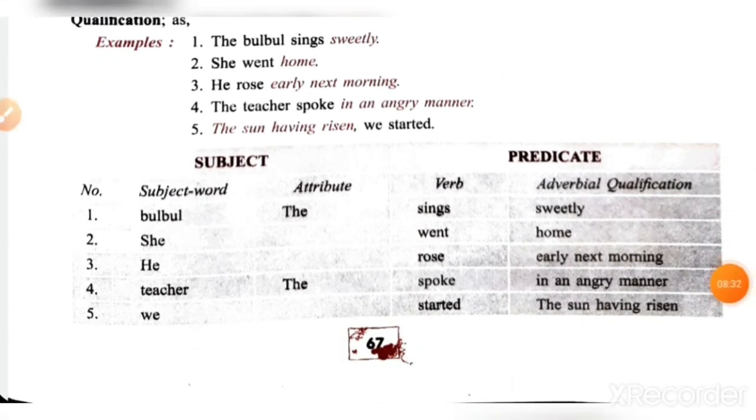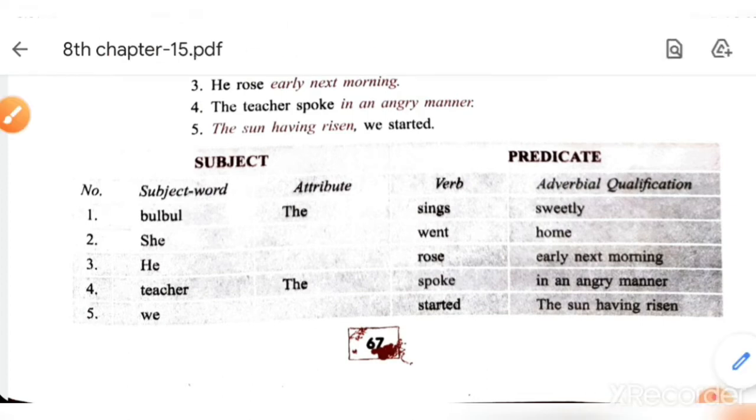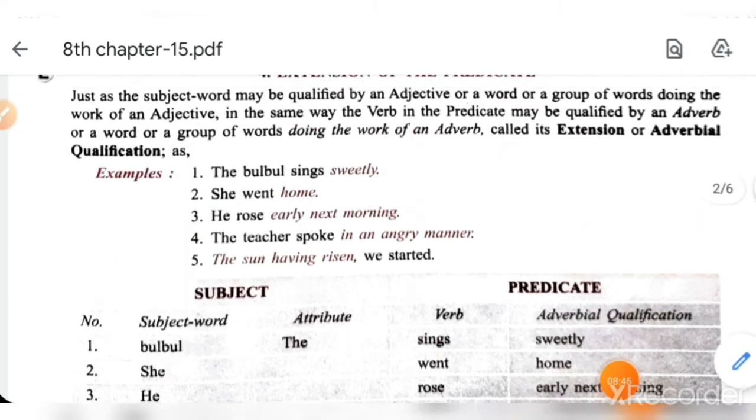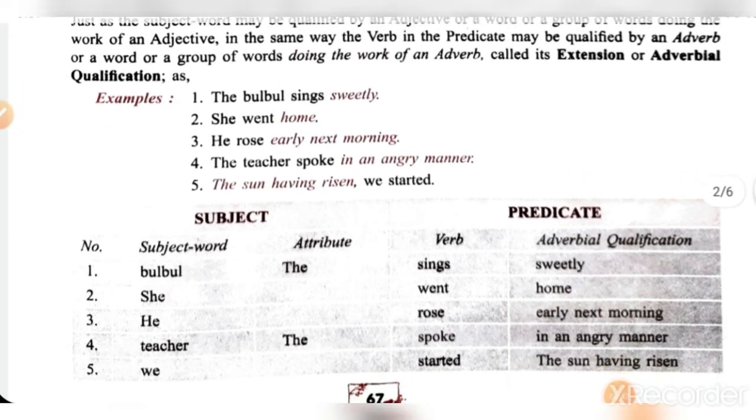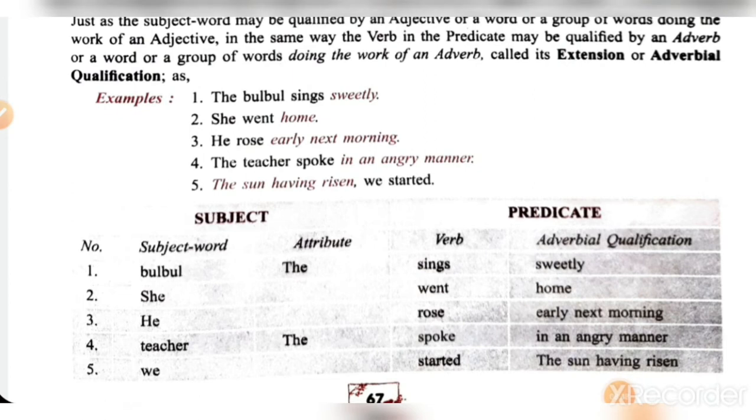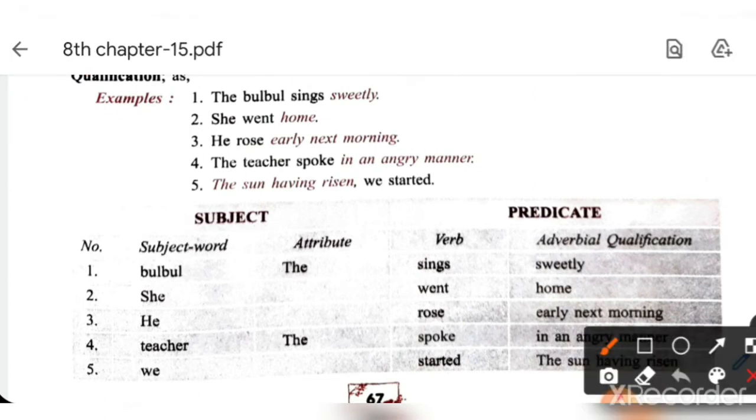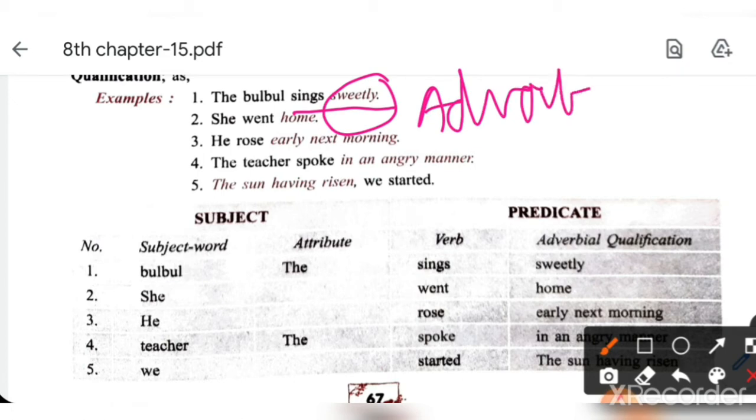See here, the bulbul sings sweetly. Here what is predicate? The bulbul sings sweetly. Here sings sweetly is predicate. Okay, and sweetly is an adverb, so it is an extension to predicate.